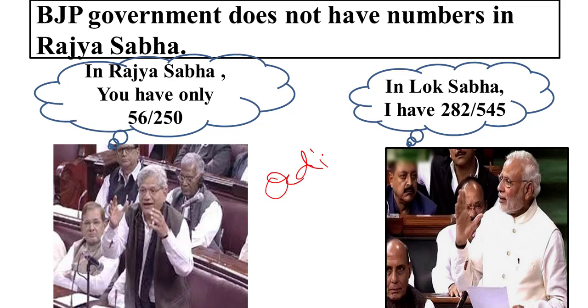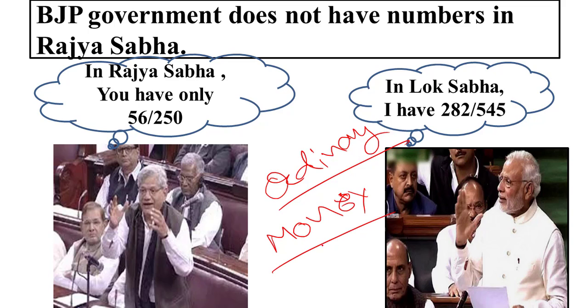So when it comes to ordinary bills, powers are equal. When it comes to money bills, this is the entire theme which runs through this entire video of 20-30 minutes: it is the money bill, the labeling of ordinary provisions as money bill, that is at the center of controversy. I am repeating again and again.